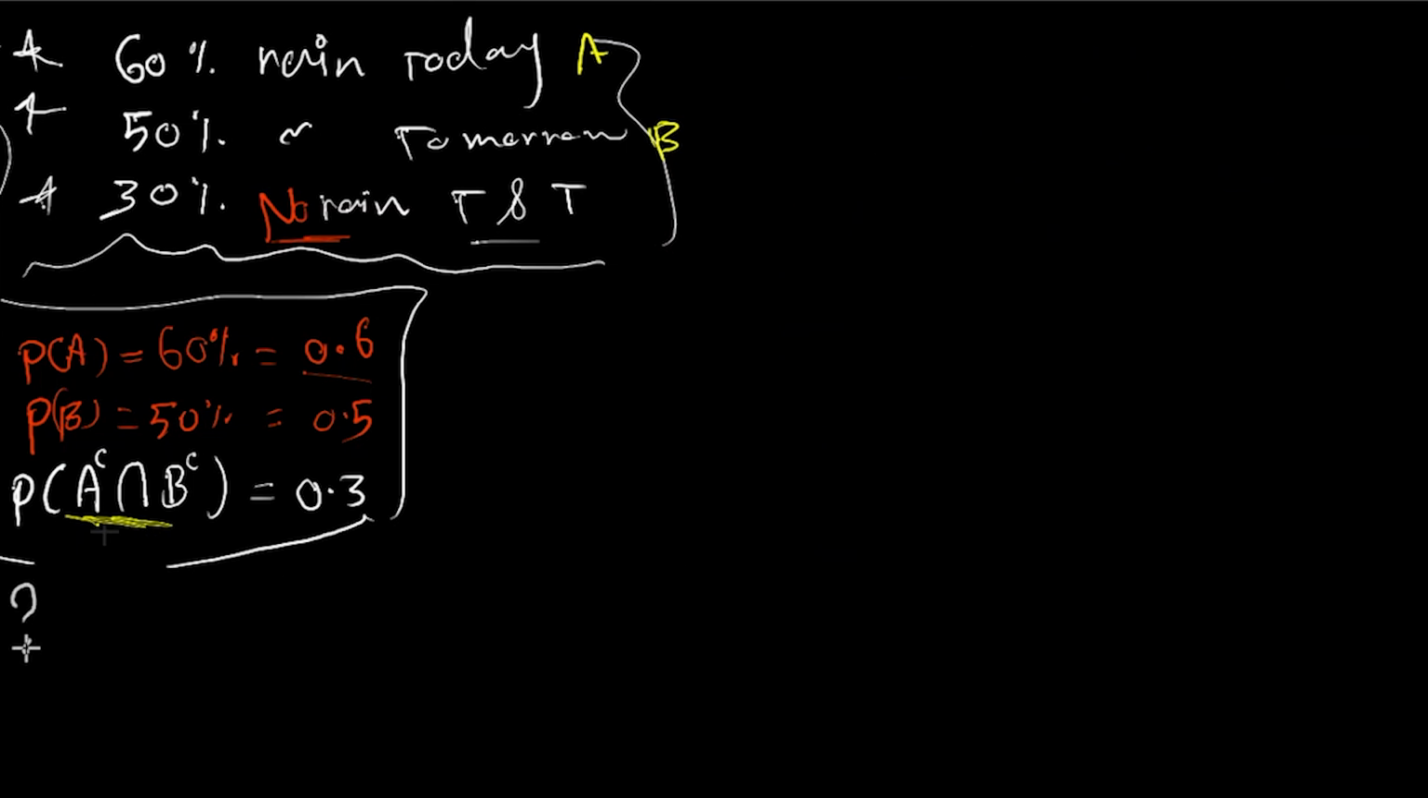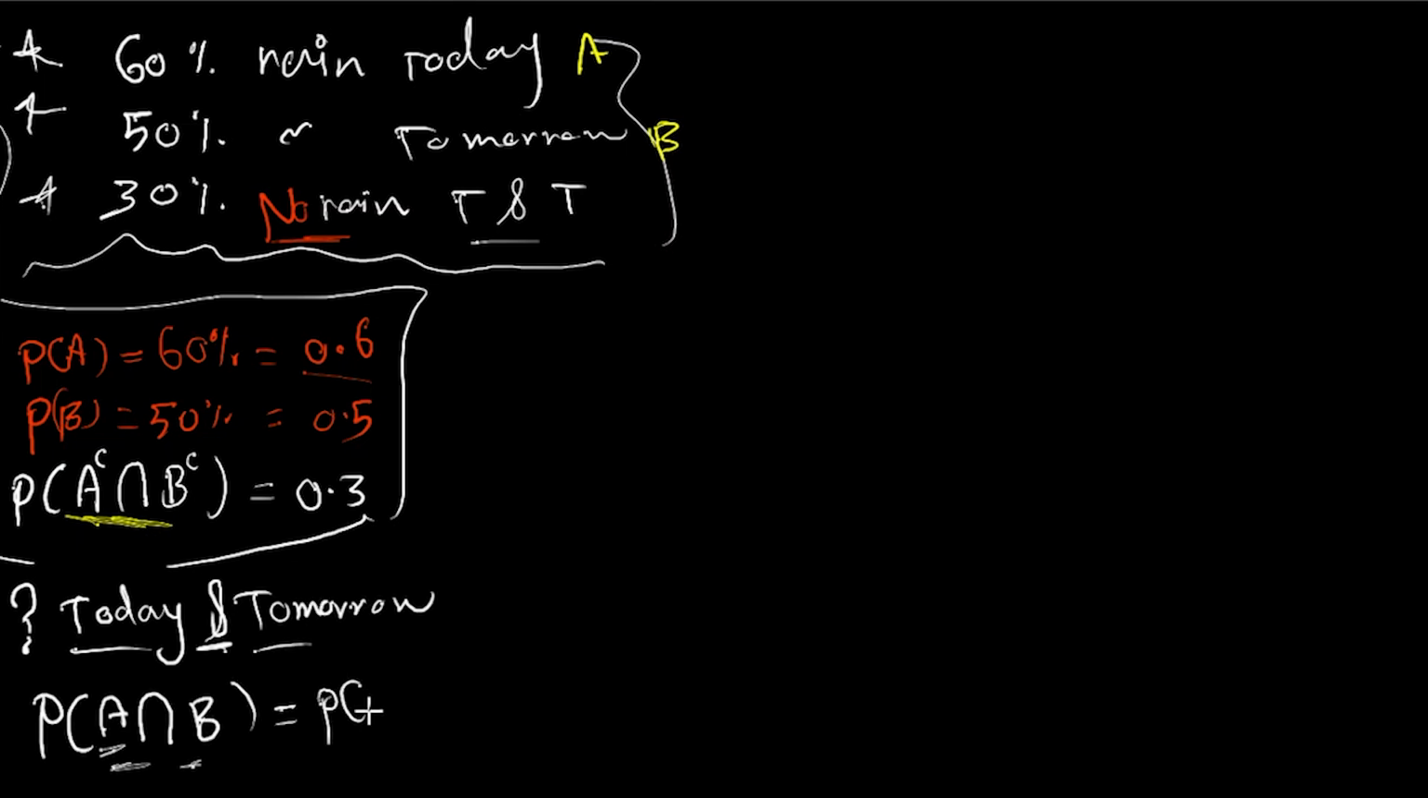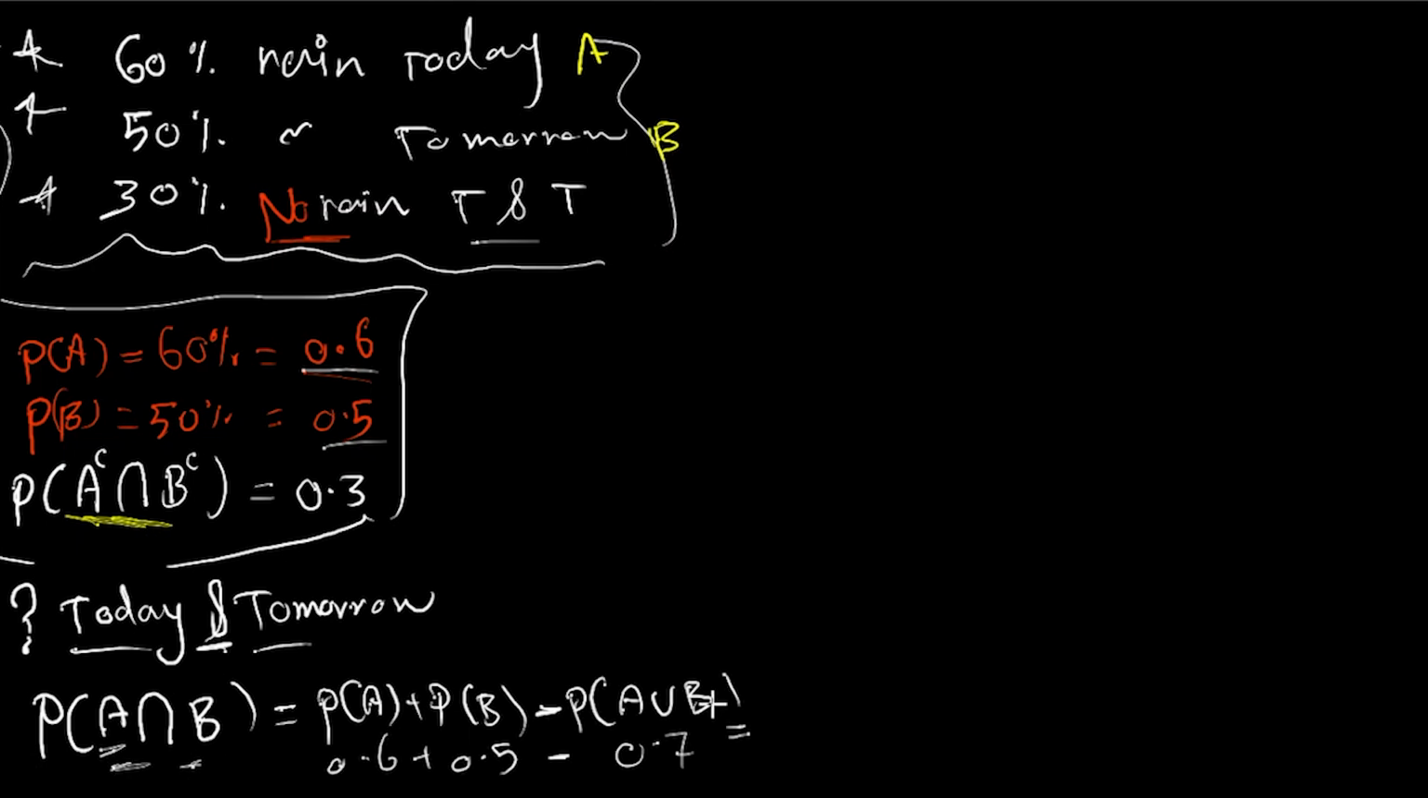Okay, how about what is the probability that it will rain today and tomorrow? It's exactly writing the probability of A plus the probability of B minus the intersection between them. If you sum that up, it will come to 0.4.